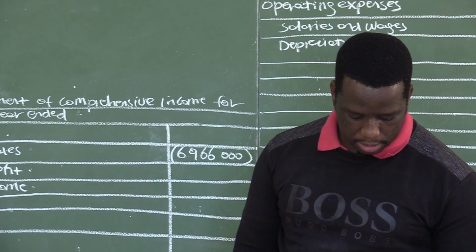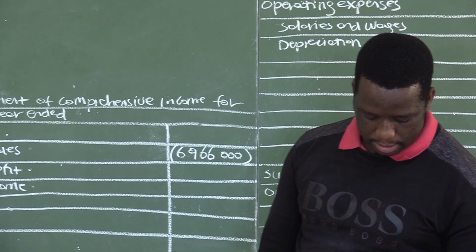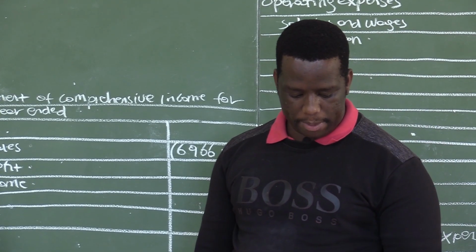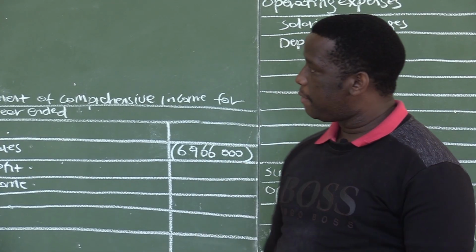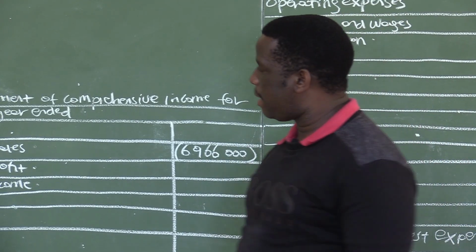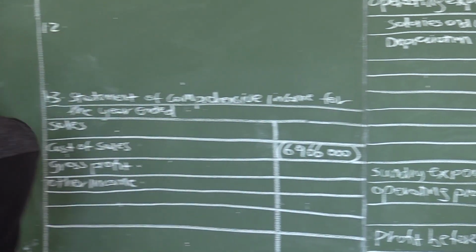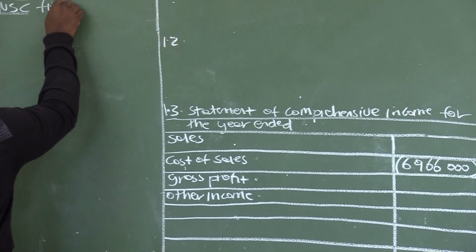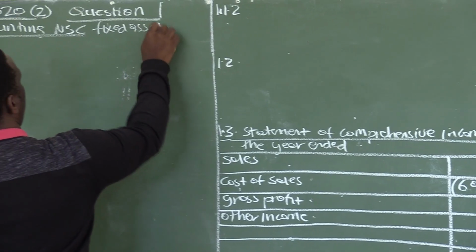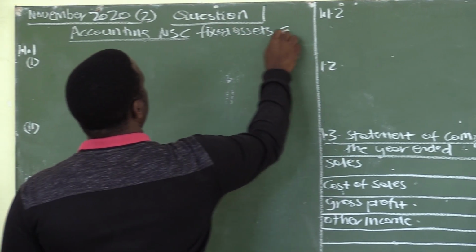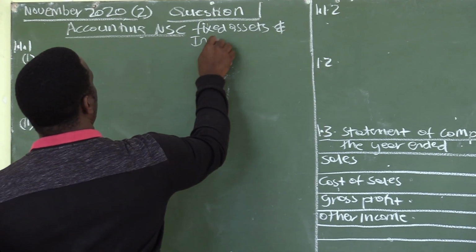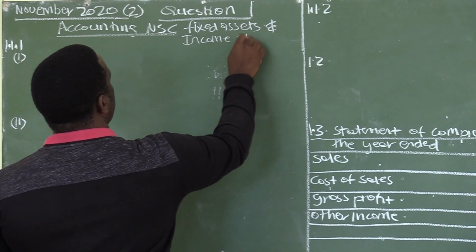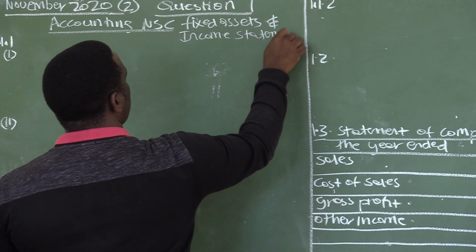Question 1 is based on fixed assets and statement of comprehensive income. Statement of comprehensive income is the same as income statement.